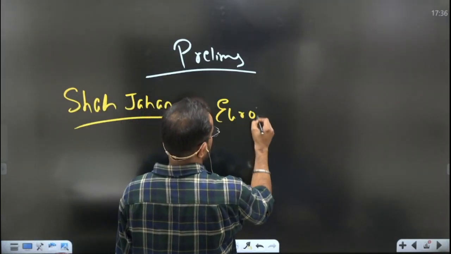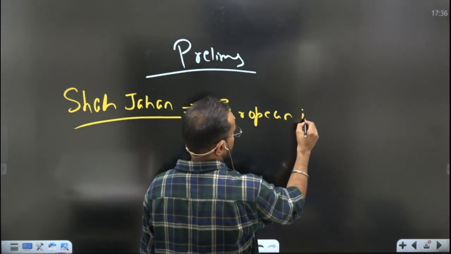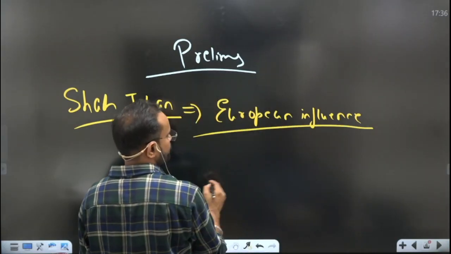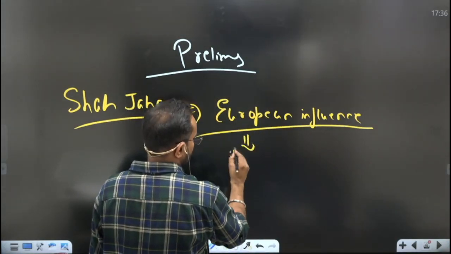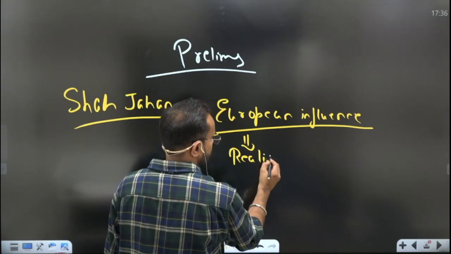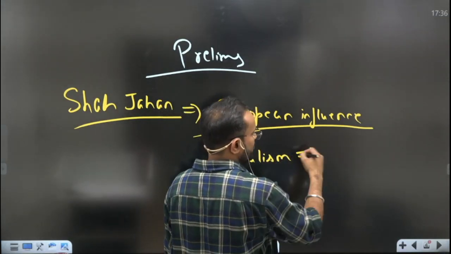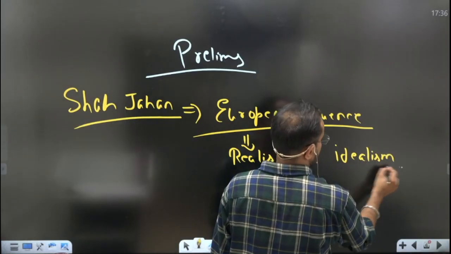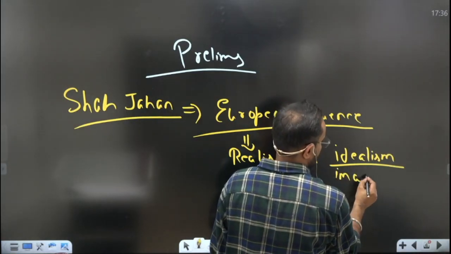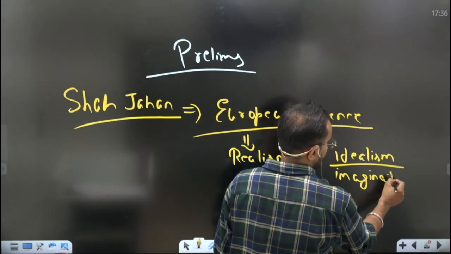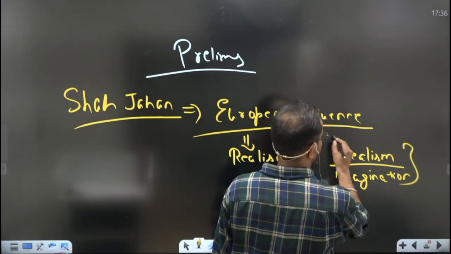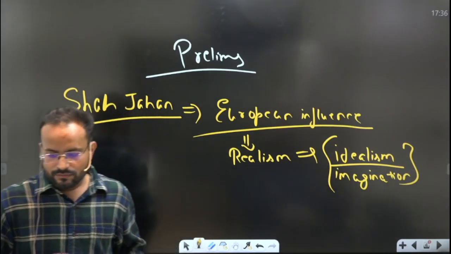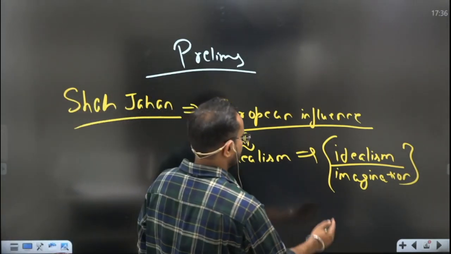There was a lot of European influence on Mughal painting in Shah Jahan's era, so that the realism of the painting started getting replaced by the idealism and imagination of the Victorian school or the European school.